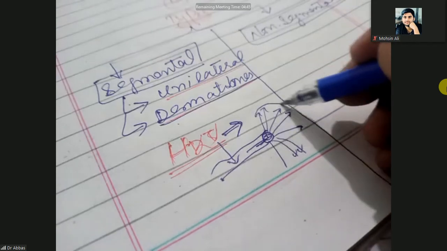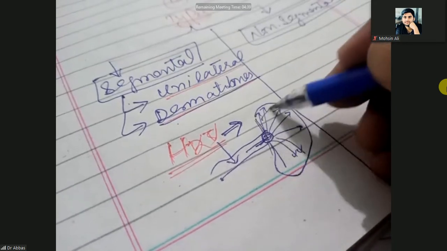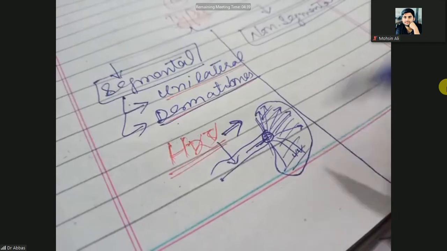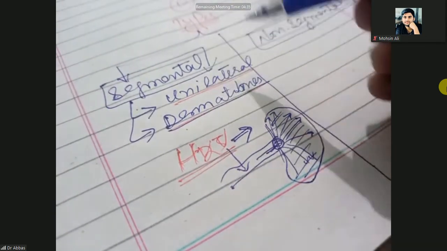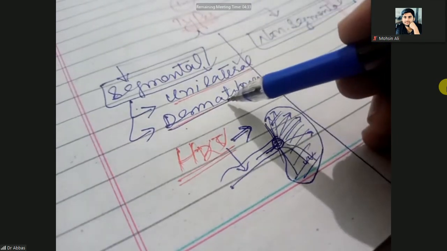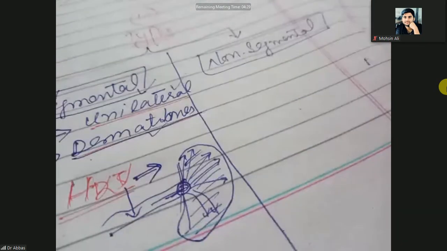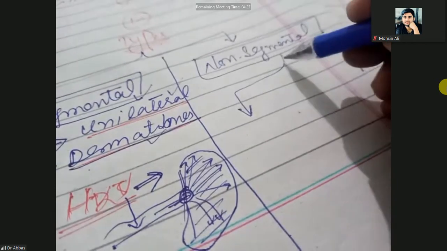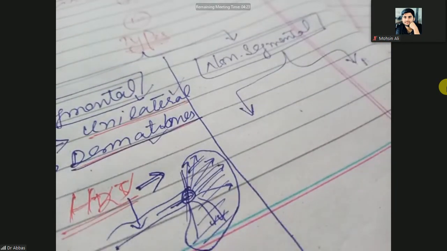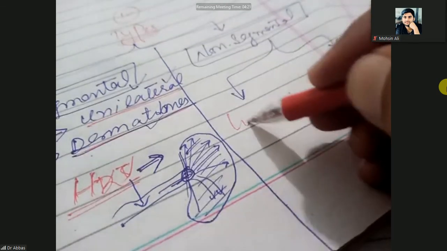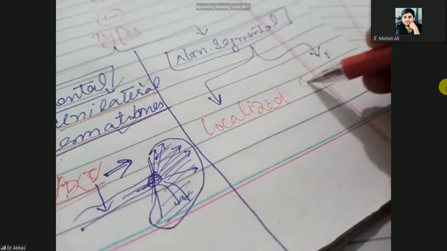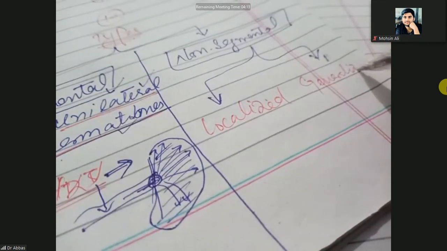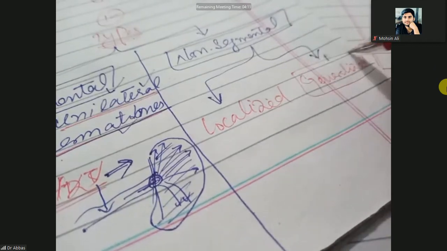So it is also expressed in the dermatomes, and there will be white patches of the skin. Clear? So vitiligo that is segmental will be unilateral and along the dermatomes. But non-segmental is again divided into two categories: one is localized and generalized. Localized means a local part of the skin, and generalized means the maximum part of the skin.